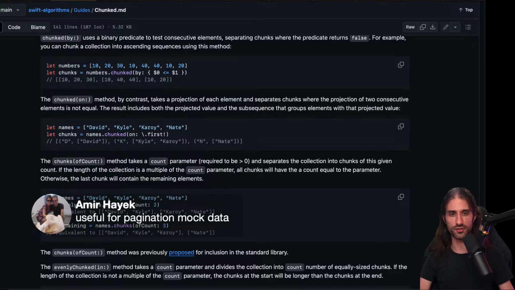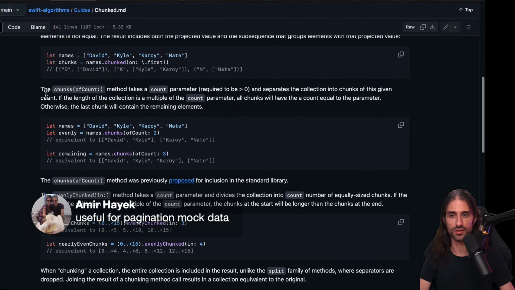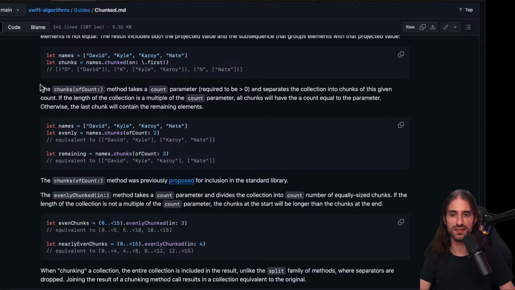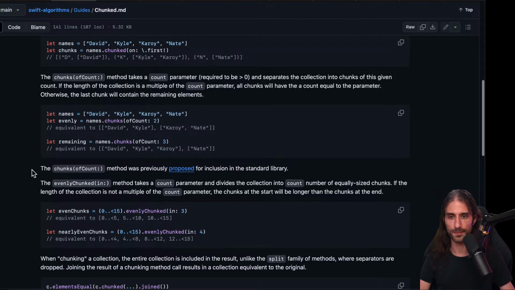I think you said the word. That's the word I should have mentioned before. Pagination. Yeah, whenever you need to paginate your data, that's definitely what you want to use. And so chunks of count, I would say, is the one that is the easiest to use because that's the basic use case for taking chunks of the same size. Okay.